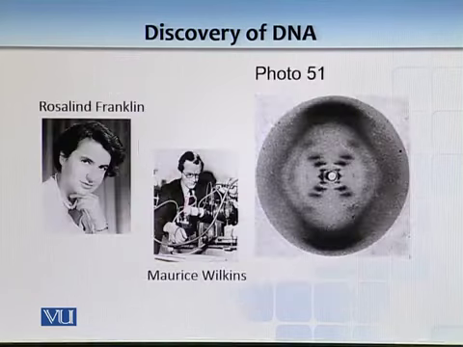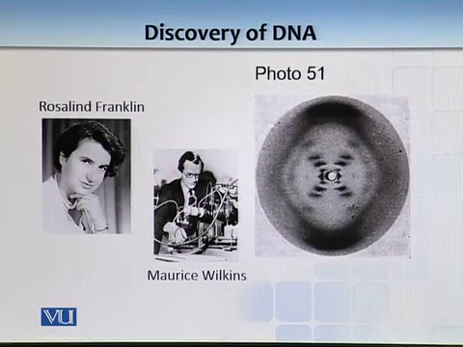DNA. So, what you are watching on the screen is known as photo 51. Basically, it's an X-ray crystallograph of type B DNA. And one of the students of Rosalind Franklin basically took that picture, but nobody knew how to explain it. And there was a debate between Maurice Wilkins, who was student of Rosalind Franklin, whether it's a helical structure or some other type of structure.